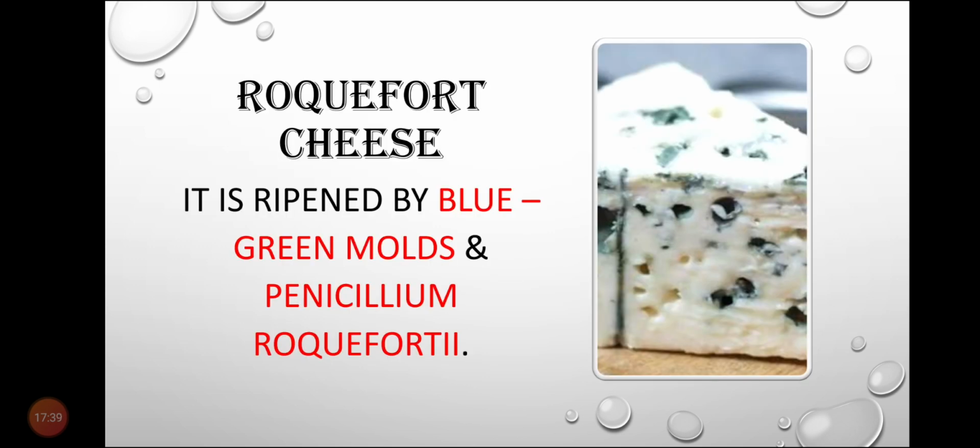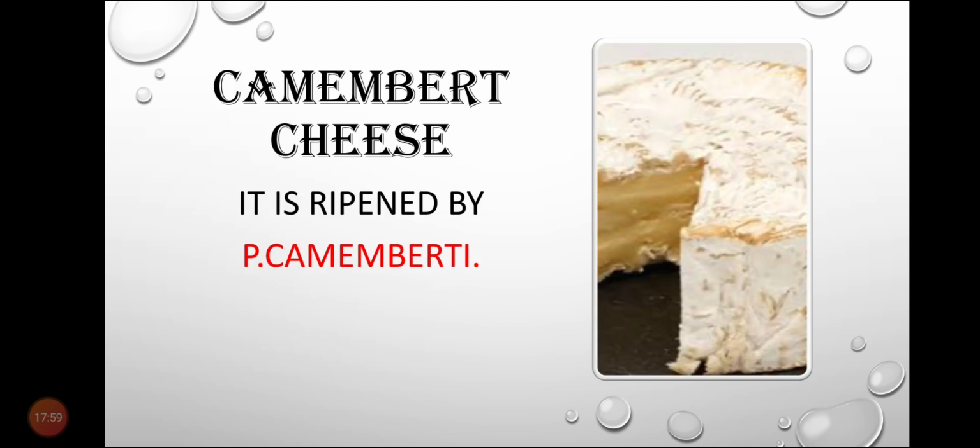First one is Roquefort cheese. It is ripened by blue-green mold, Penicillium roqueforti. Second one is Camembert cheese. What do you mean by Camembert cheese? It is ripened by Penicillium camemberti.